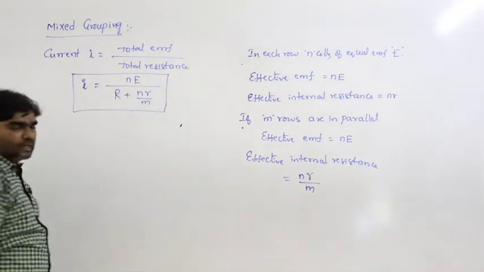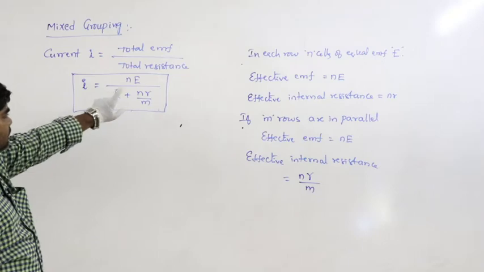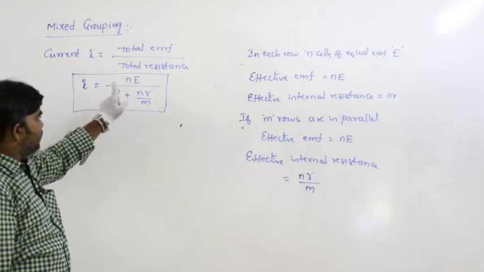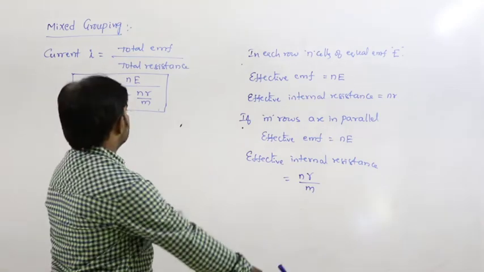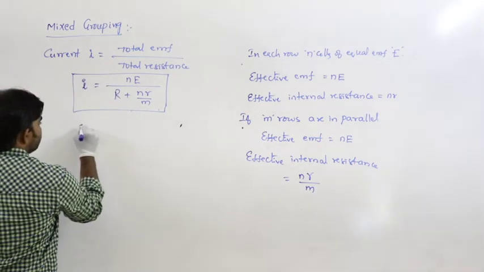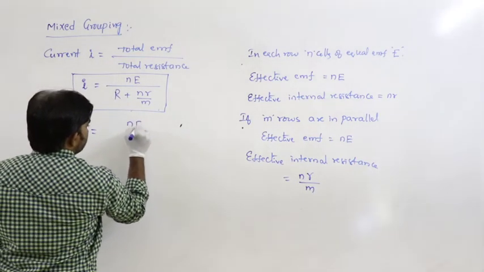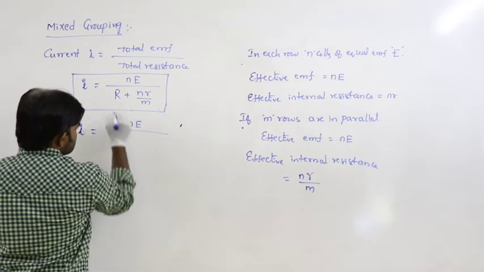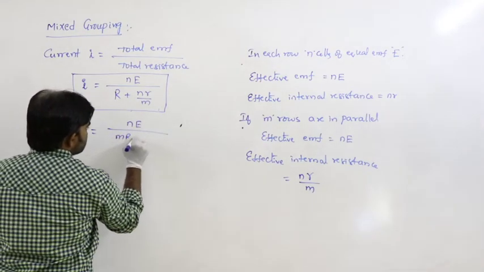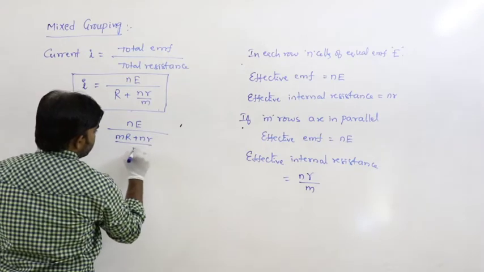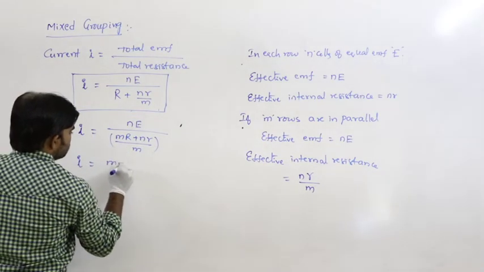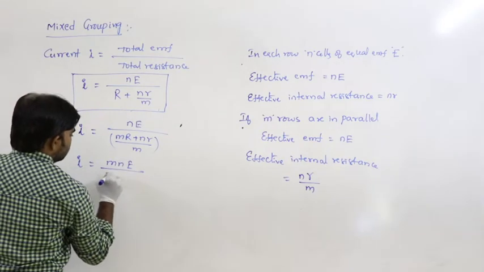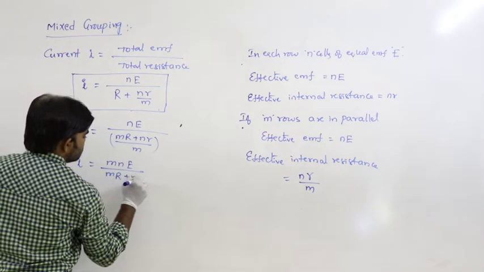Generally, the total current passing through the system can be written as nE divided by capital R plus nr by m. This can be simplified: I is equal to nE divided by the LCM, (mR plus nr) divided by m. m is the LCM here. Then I is equal to mnE by mR plus nr.